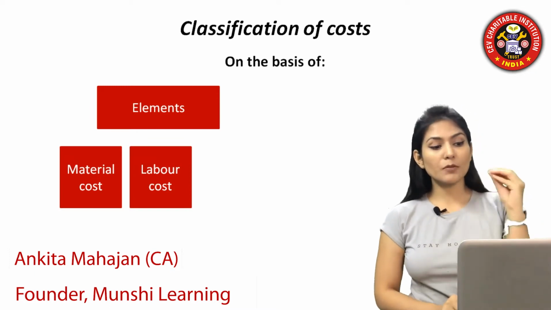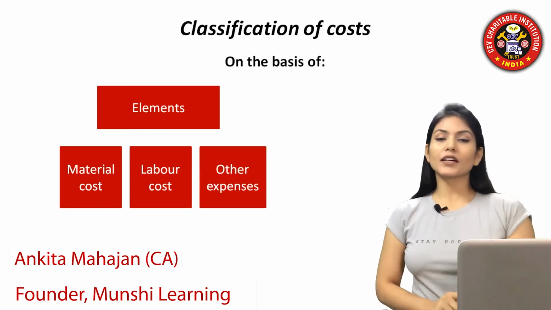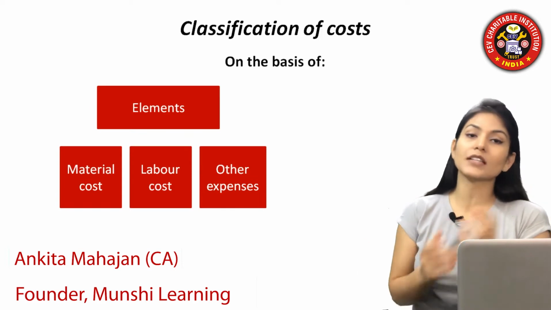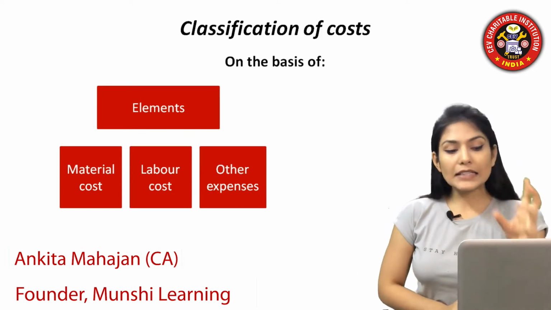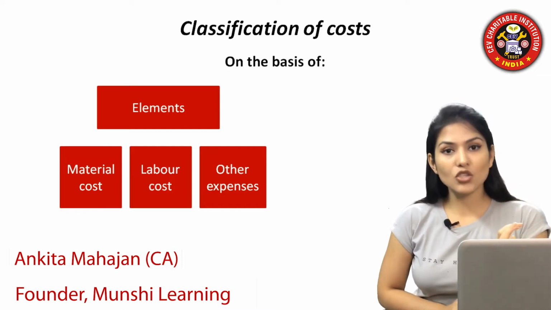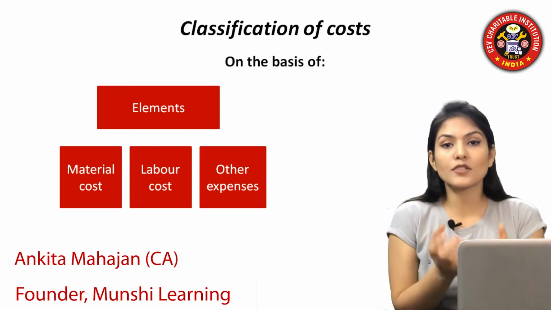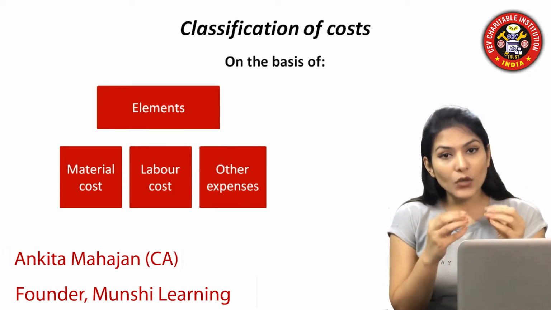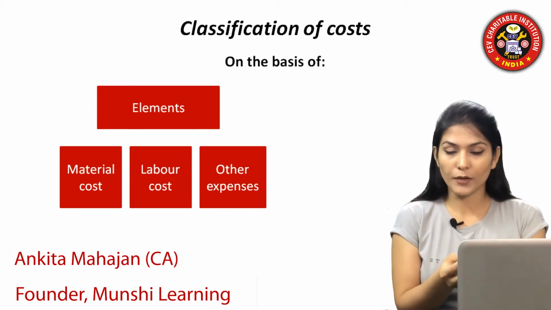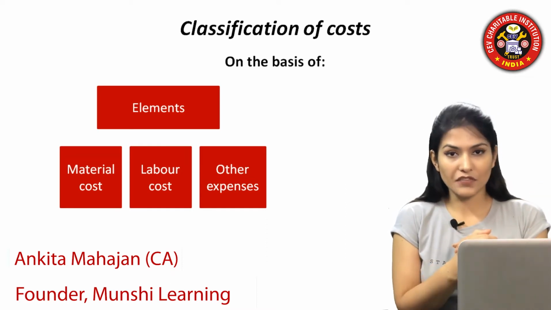The cost which is paid to the labor will be the labor cost, and all the other expenses which are used for the manufacturing of that product will be a part of cost. And this bifurcation of cost will be useful at the time of getting the figure of cost of goods sold. For valuation of closing stock, you need to get the value of cost of goods sold. For that, you need these kinds of classifications.